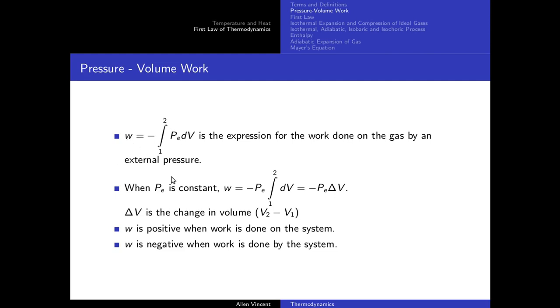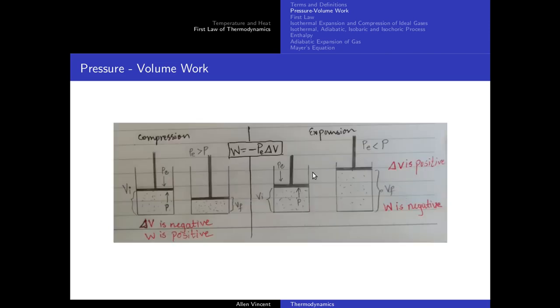I hope you understood the sign convention here. When work is positive, that means work is done on the system. When work is negative, that means work is done by the system. Work done by the system in PV work means expansion. Work done on the system for PV work, pressure volume work, would be compression.